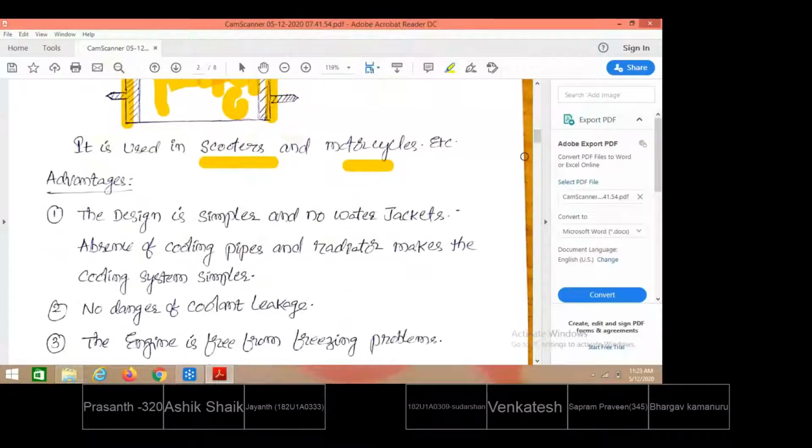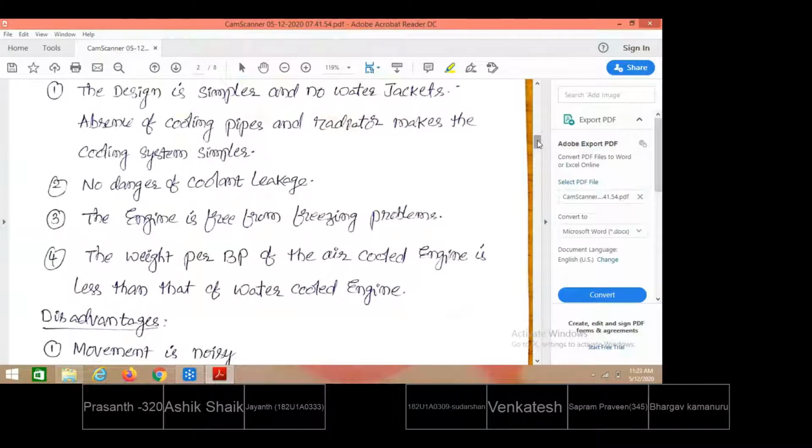What are the advantages of providing air cooling? The design is simpler. No extra components like a radiator or a separate pump and other piping connections. No other things are available. Only extra strips are simply attached to the cylindrical surface, so the strips are simply welded to the cylindrical surface. The design is so simple.